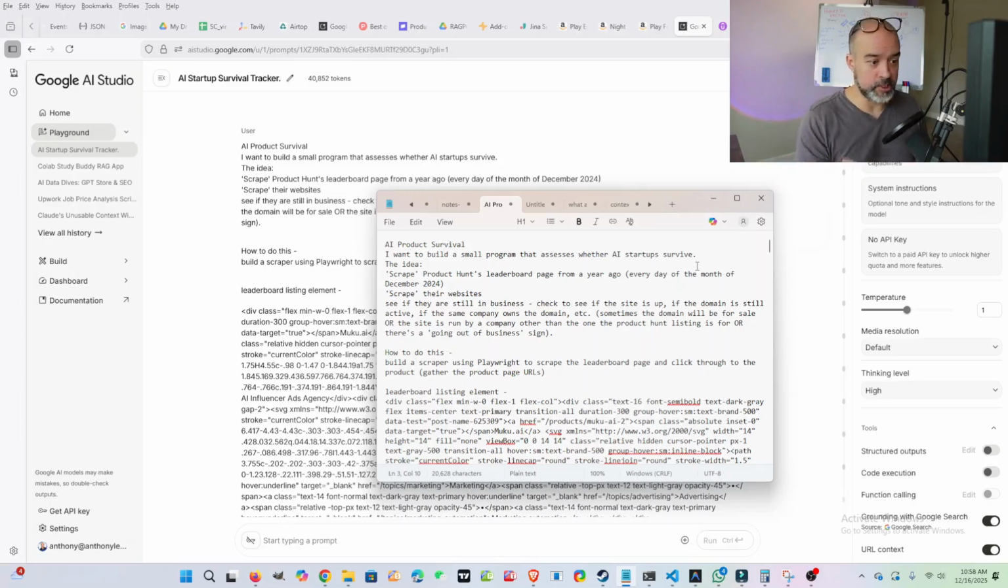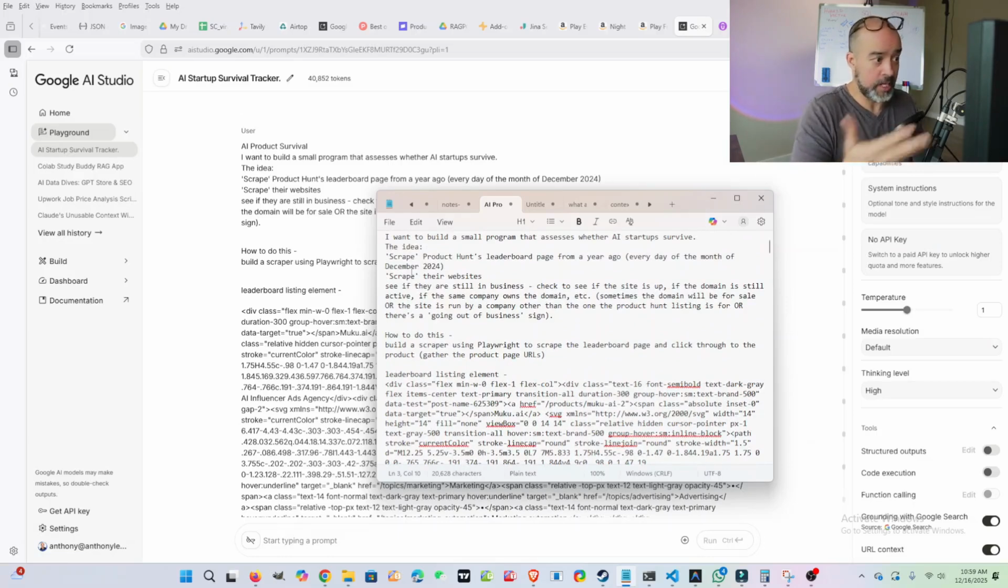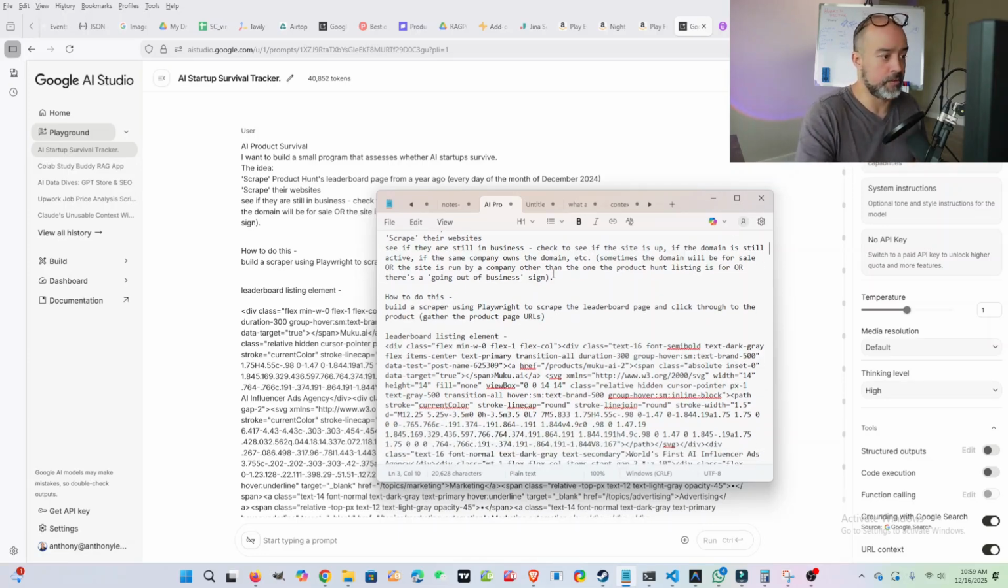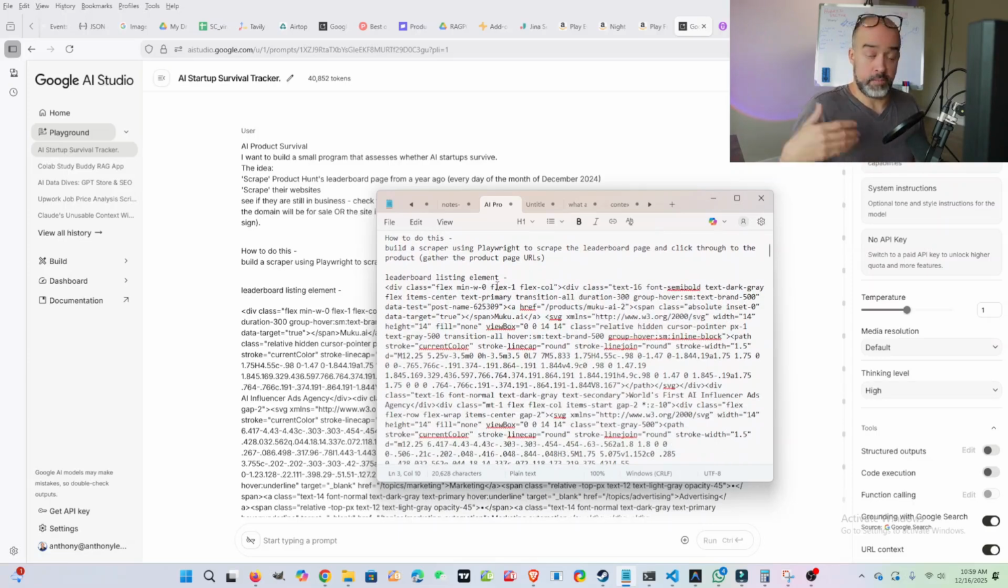All right, so first things first, I start on a notepad. I knew that I wanted to scrape Product Hunt, so I knew I was gonna have to copy some elements, so let me go over that real fast. Here was the beginning of my prompt. I wanna build a small program that assesses whether AI startups survive, and then I explain the idea of scraping Product Hunt, specifically the leaderboard page from a year ago, and see if the business is still active. How to do this, I suggested that we build a Playwright script, gather all of the URLs for these businesses.